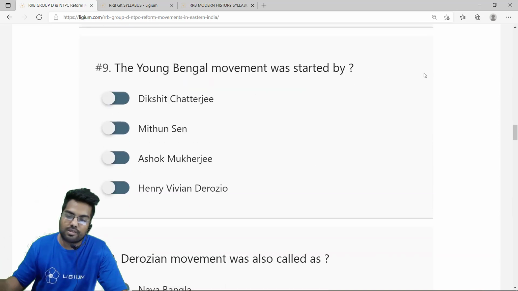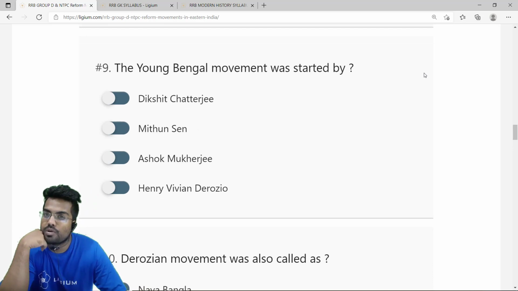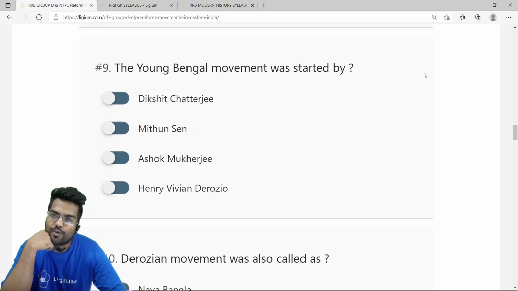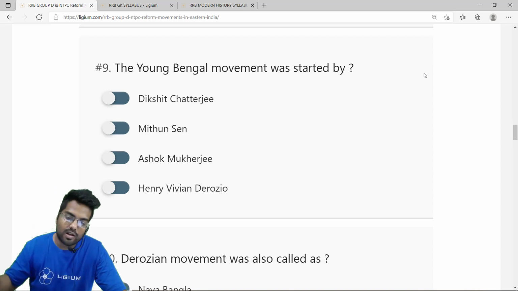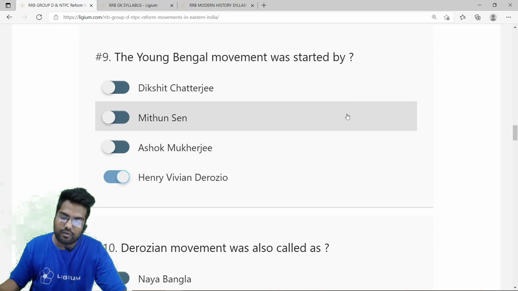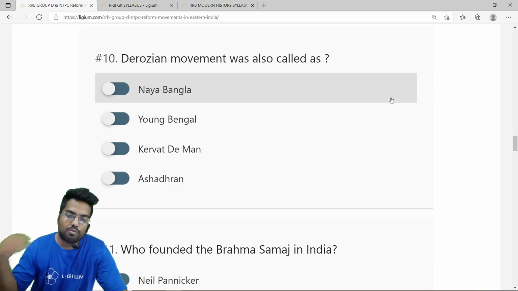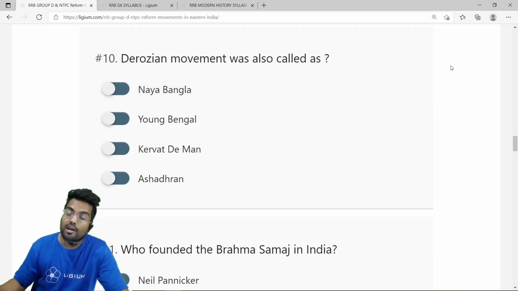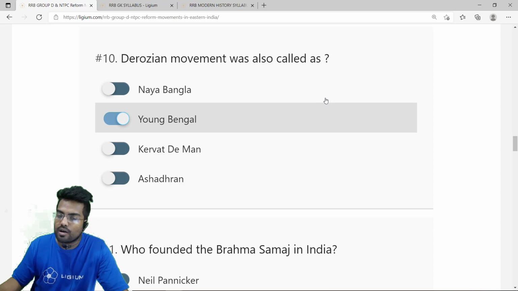The Young Bengal movement was started by a very radical professor in the Hindu college, known as Henry Vivian de Rozo. The correct option is option D, Henry Vivian de Rozo. The de Rozo movement was also known as the Young Bengal movement. Option B, Young Bengal movement.